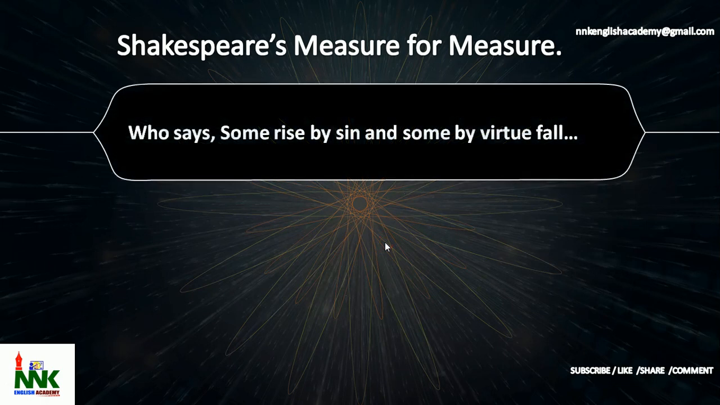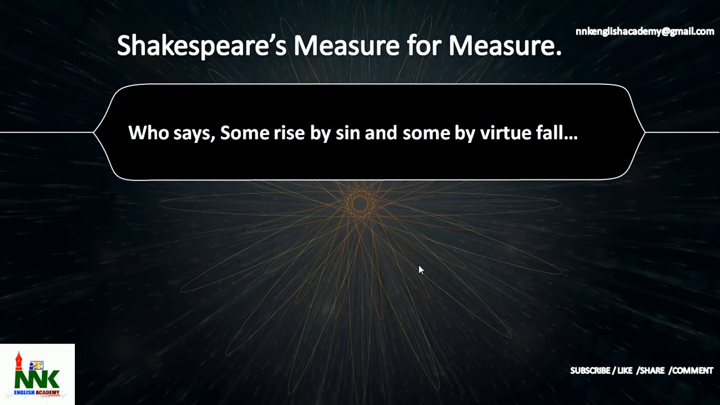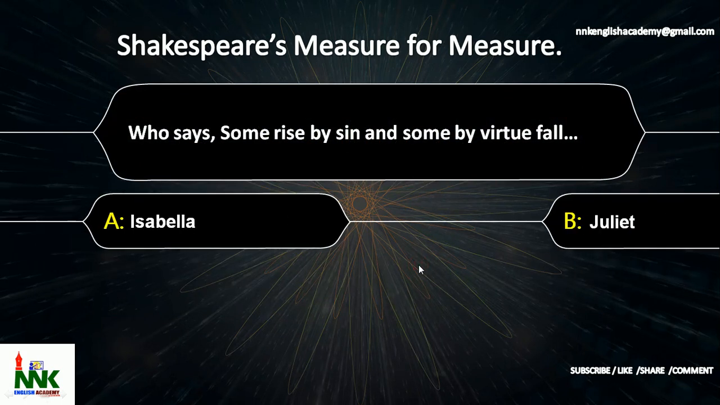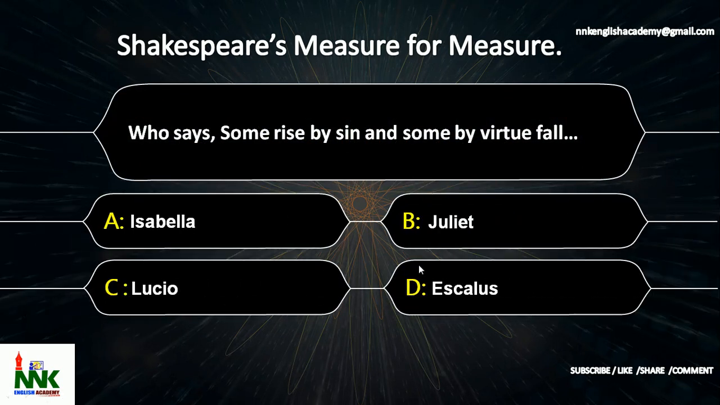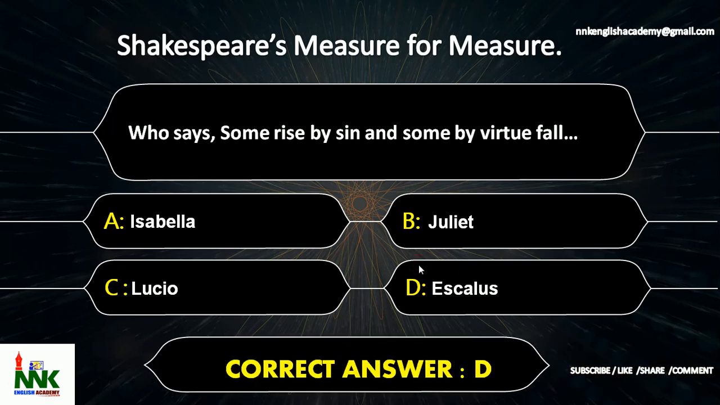Next question. Who says some rise by sin and some by virtue fall? The options are option A, Isabella, option B, Juliet, option C, Lucio, option D, Aeschylus. Who says some rise by sin and some by virtue fall? The correct answer is option D, Aeschylus.